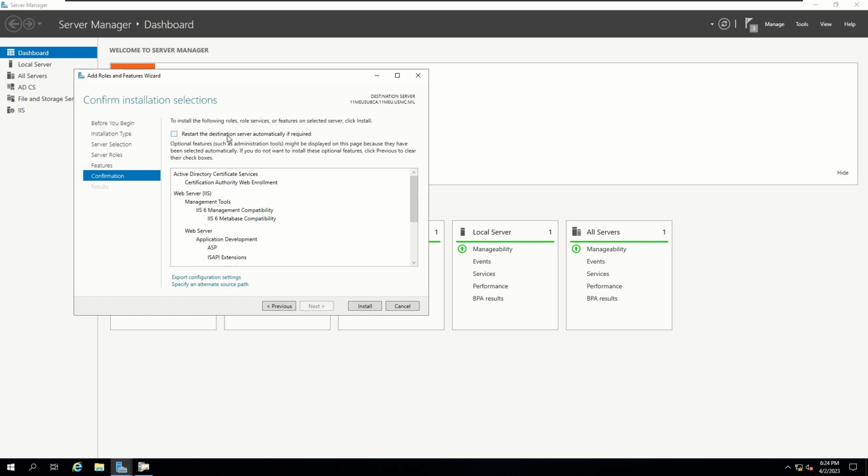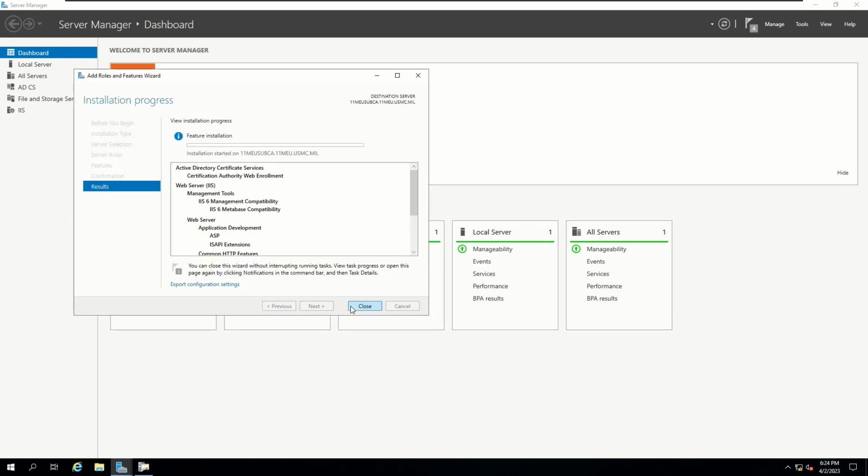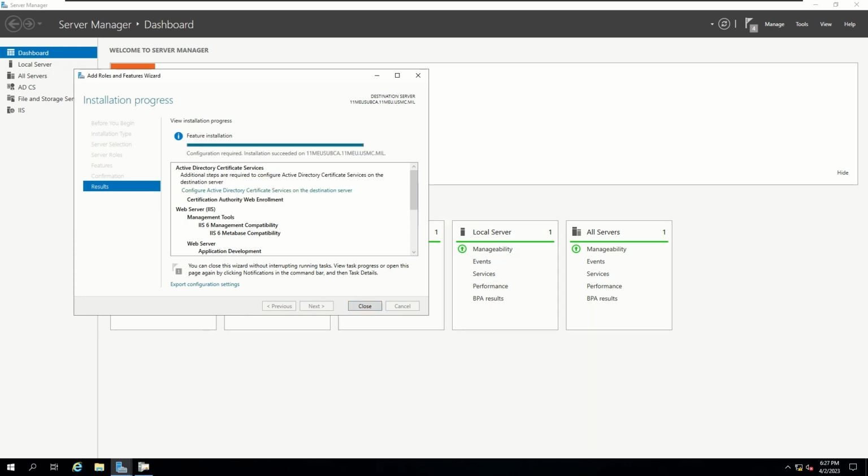Click on Next, and go ahead and complete the installation. Alright, the installation has completed. Let's go ahead and do the post-configuration settings. Click on the Configure Active Directory Certificate Services on the destination server hyperlink.